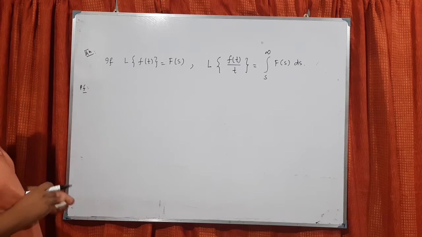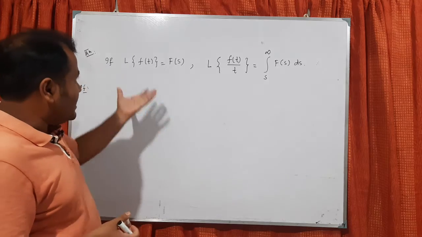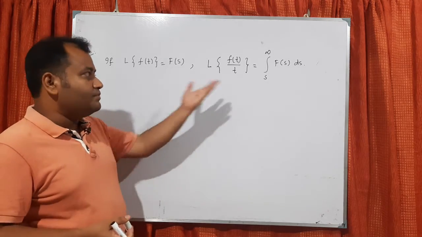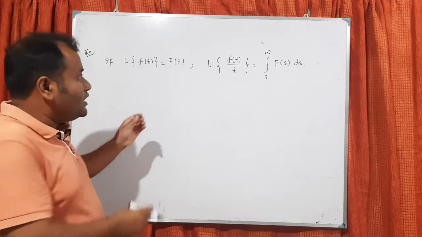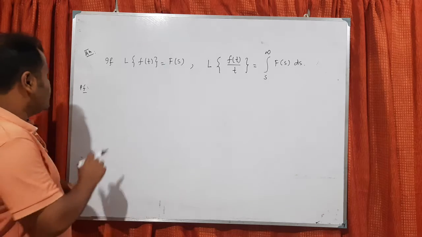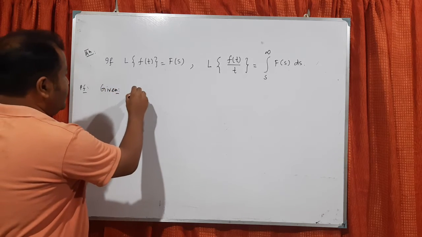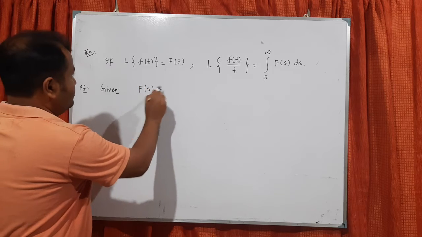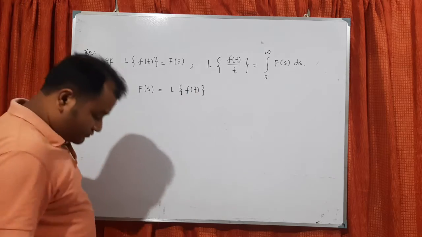So how can we do the proof? Again I am repeating the same thing: in mathematics something will be given to you and something you need to show. That is very important, what is given to you and what you need to show. In this case, this portion is given. So what is given? Given is F(s) equals L of f(t).